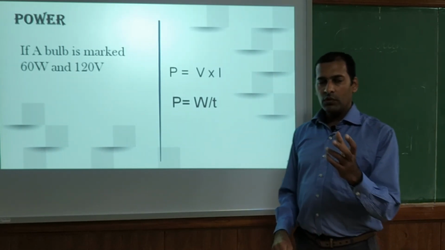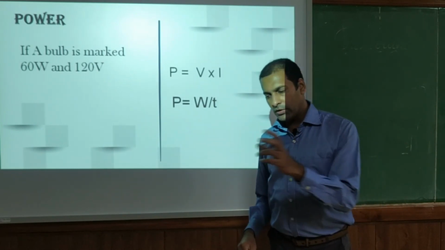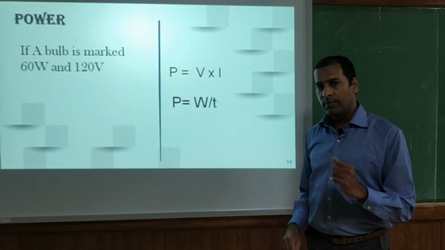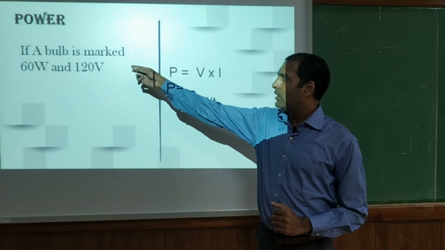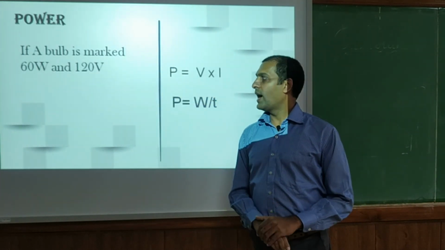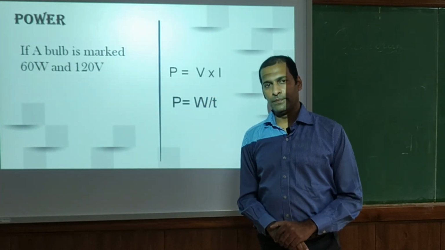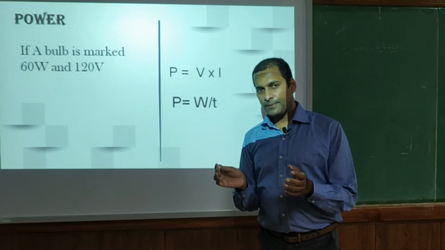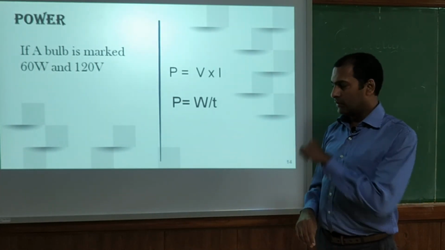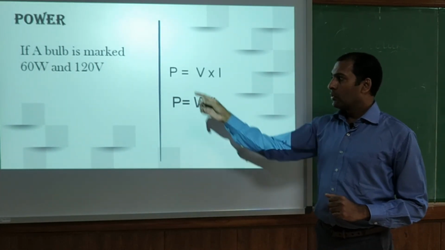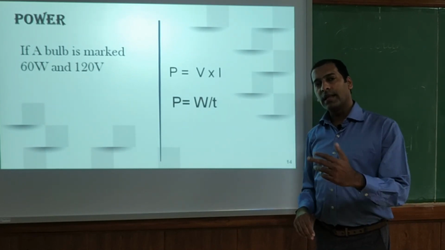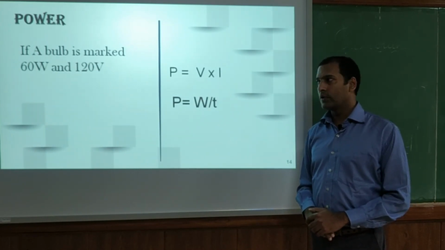Now if you have observed a bulb, if not, take a bulb; on the bulb there will be a rating. For example, a bulb is marked as 60 watt and 120 volt, and it is written on the bulb what the values are. If someone asks you to calculate the resistance of that bulb, how will you calculate?